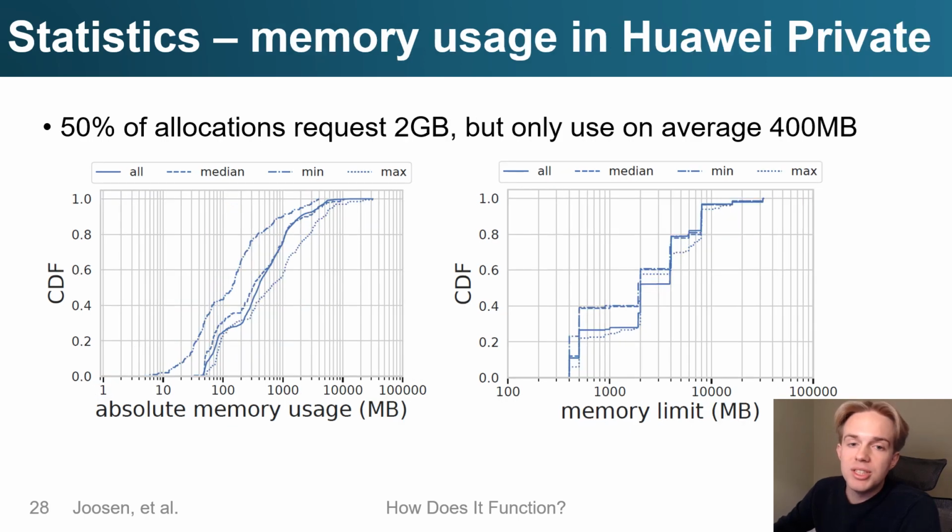For memory, we see a similar pattern, with around 50% of allocations having a limit of 2 gigabytes while using only on average about 400 megabytes. These allocations are less conservative when we look at the maximum usage curve, but overall there is still a lot of room to decrease this slack by overcommitting resources or using some resource reclamation mechanisms.